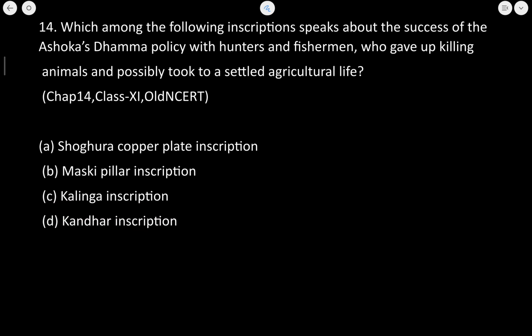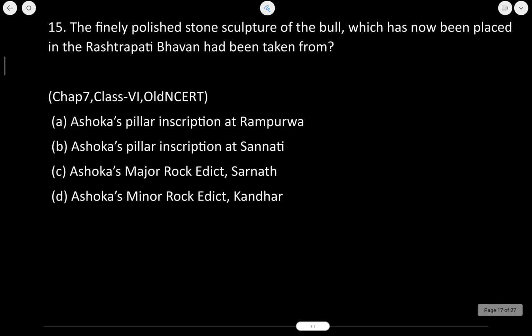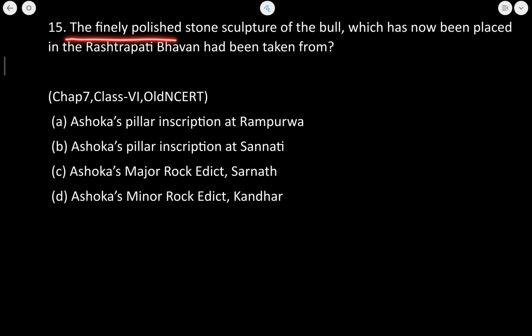Okay, let's now move to the next question, that is, the finely polished stone sculpture of a bull, which has now been placed in the Rashtrapati Bhavan, has been taken from. So the famous bull capital, if you have studied history, you will know that it was brought from Rampurva. Now where is this Rampurva?